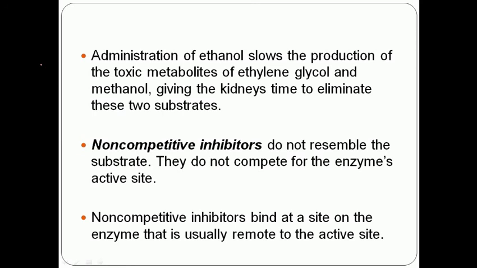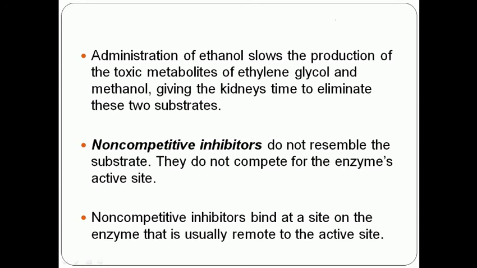Ethanol is the substrate, so the increase in the substrate reduces the effect of toxic metabolites like ethylene glycol and methanol. Here is the competitive inhibition, where ethylene glycol and methanol take the active site of the alcohol dehydrogenase enzyme. By increasing the ethanol concentration, more ethanol is available to compete with the toxic ethylene glycol or methanol, and that is the competitive reversible inhibition reaction. After increasing the ethanol, the patient will recover soon.